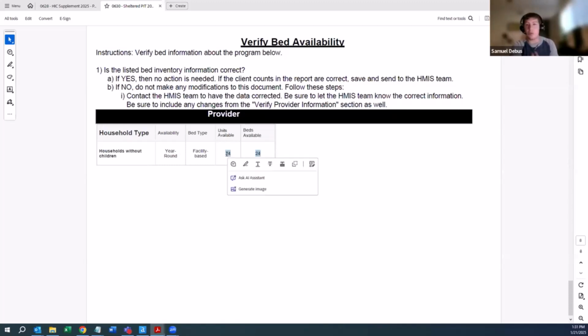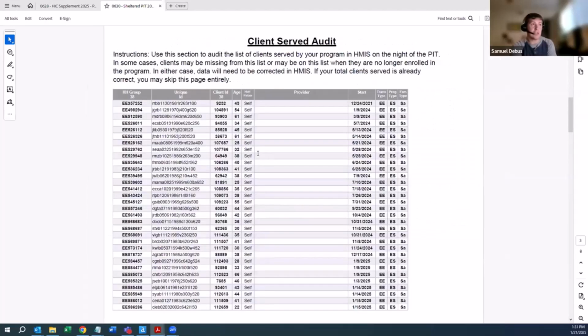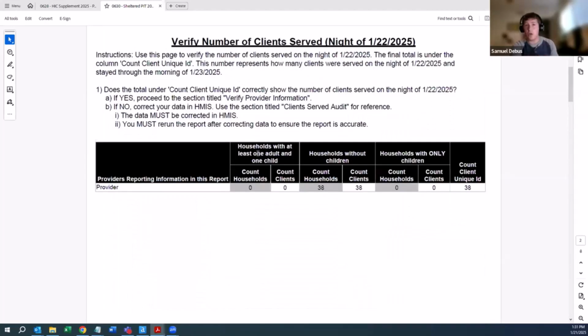But units is really number of households. So if this is correct, you're good to go. If it's not, for example, this project shows it served 38 clients on the night of the PIT. This project is way over capacity, and that does happen sometimes, or they might have increased the number of beds they had in the past year. Either way, we just want to verify: 24 beds is correct, and we served 38 clients.